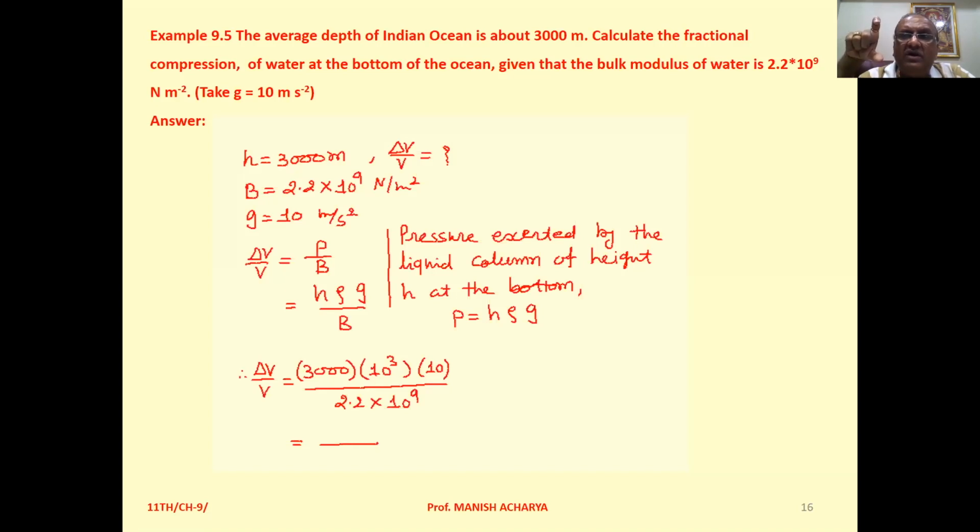A liquid column having height h exerts the pressure at the bottom, that is h rho g. Next chapter we will cover its details.